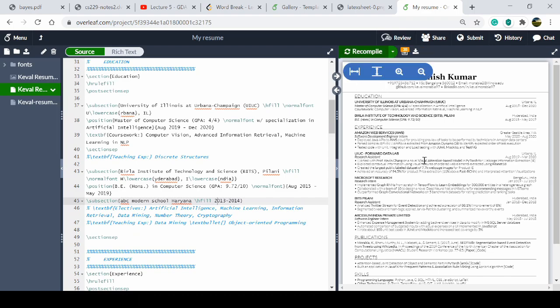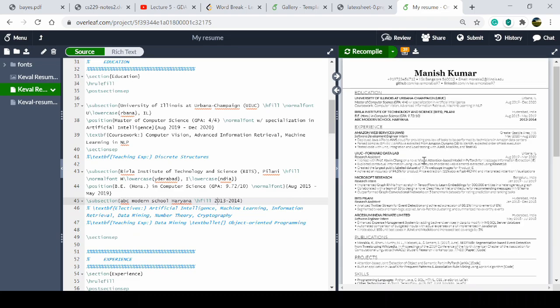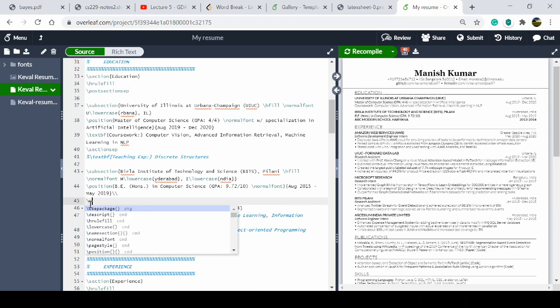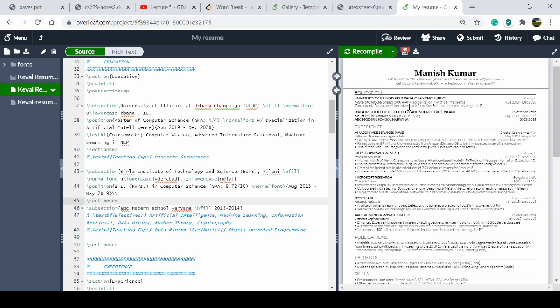Like we compile here and see the results. If you see, there are just two lines that are consecutive. To make the same gap here, like in Birla and coursework, we use slash section sep, and as we compile we can see the result.